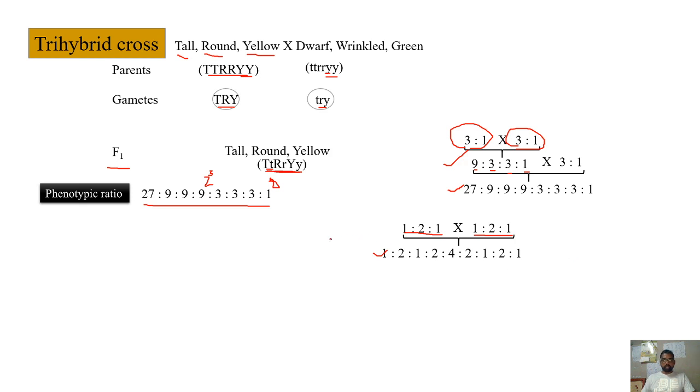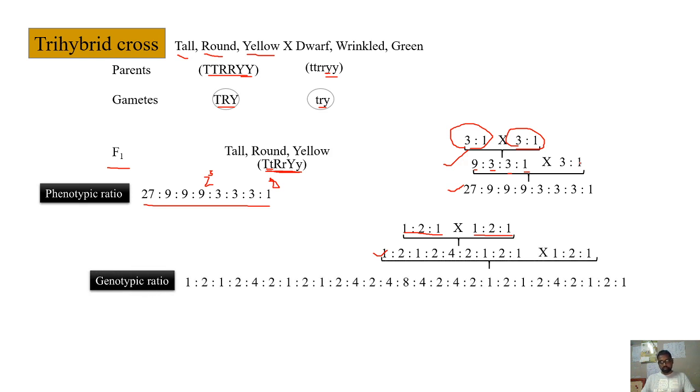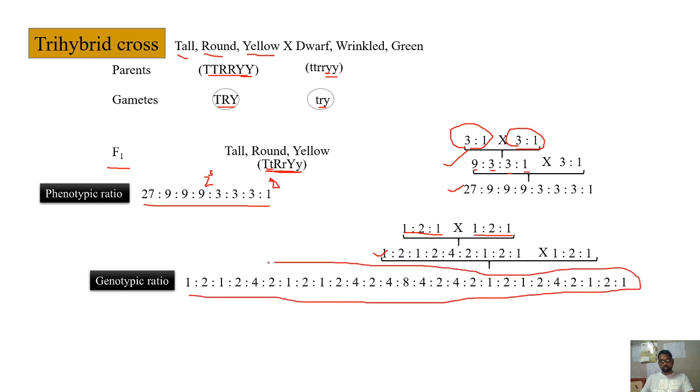Now for getting the genotypic ratio of trihybrid cross, I have to multiply this with one more monohybrid F2 genotypic ratio. Therefore, the ratio will be this. See, basically the number is, I'm having a total of 9 here, 9 into 3. So 27 different types of genotypes will be obtained. You can count this. This will be having totally 27 types of genotypes.